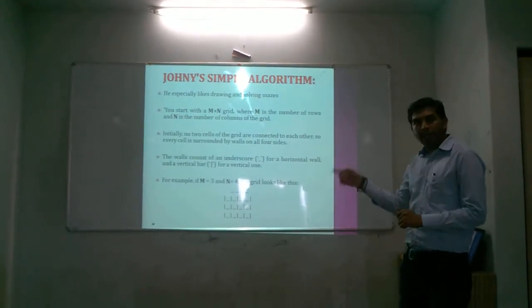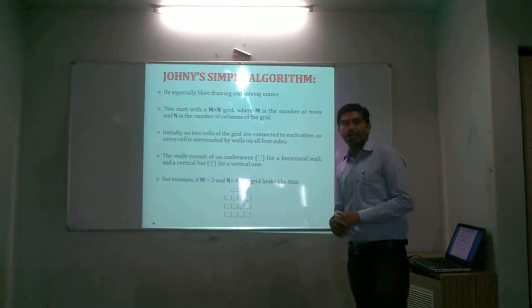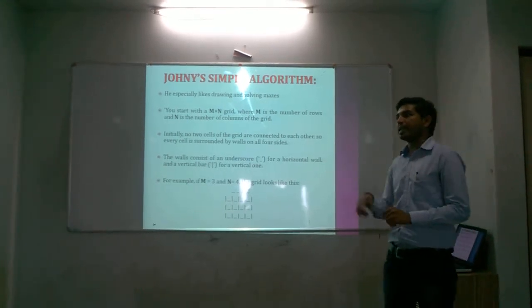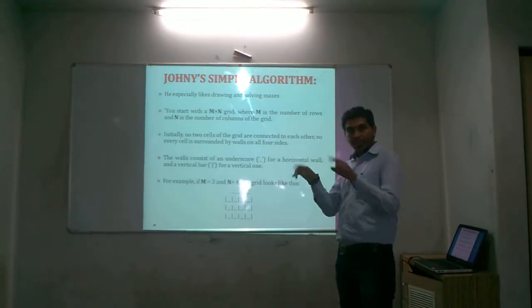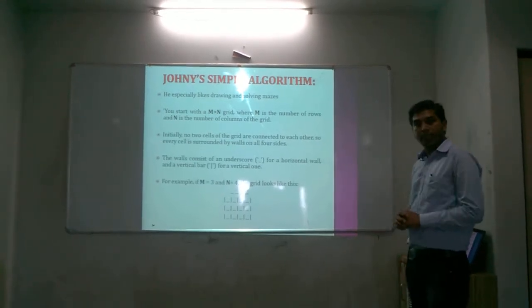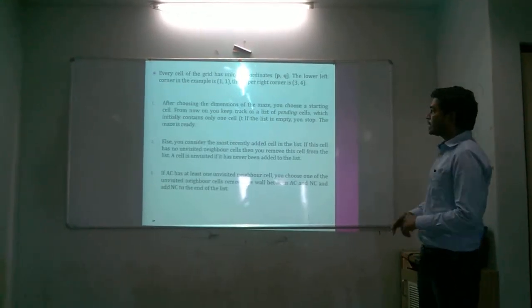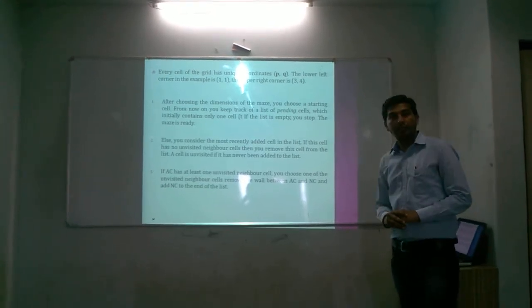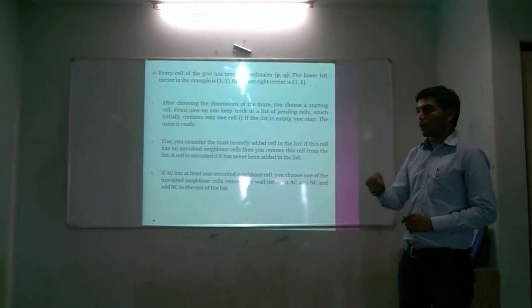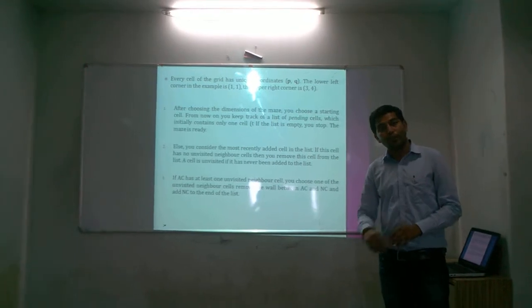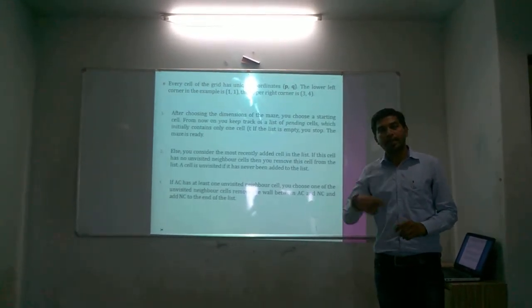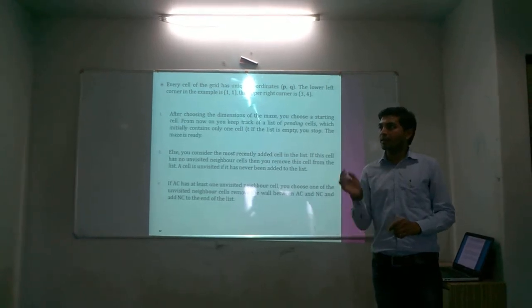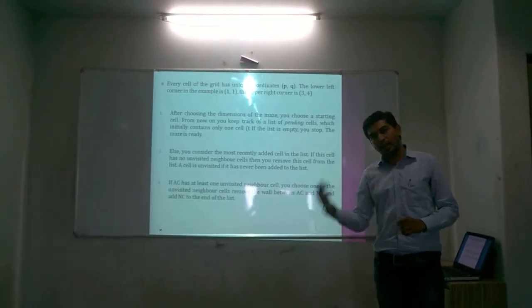Especially like a drawing and one of the creatures of that particular geometry, we have an m into n grid, where m is equal to 3 and n is equal to 4. There is a horizontal bar and a vertical bar, so we prepare one more grid, m into n, where m is equal to 3 and n is equal to 4. This is our cell. We are going to visit the cells starting from the source.